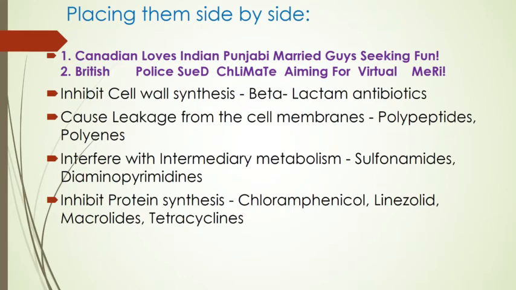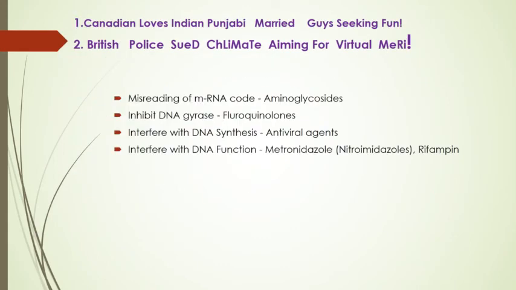And next we have inhibit protein synthesis, where Punjabi, P stands for protein synthesis. The drugs which act by inhibiting protein synthesis are chloramphenicol, linezolid, macrolide, and tetracycline. After it we have the mechanism that acts by misreading of the mRNA code, that is aminoglycosides.